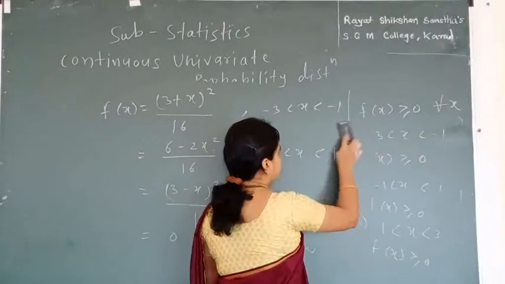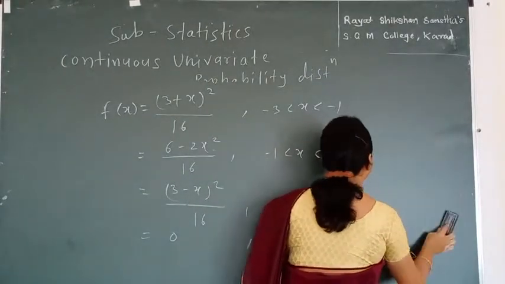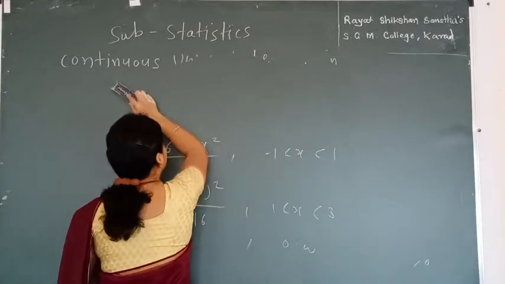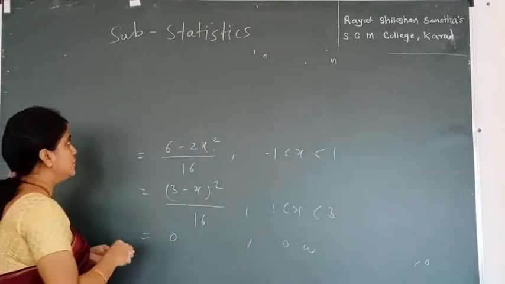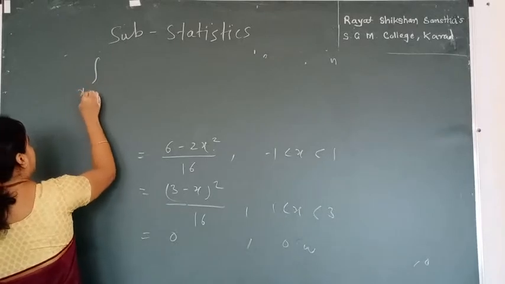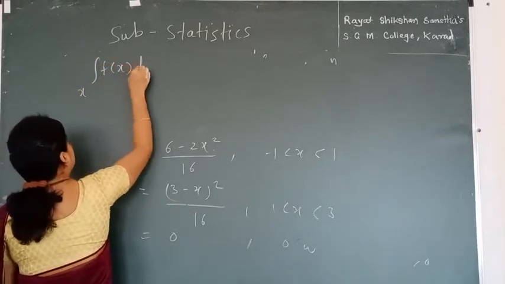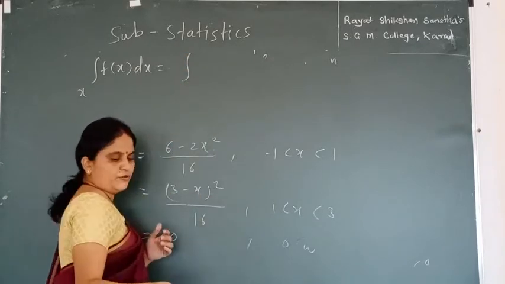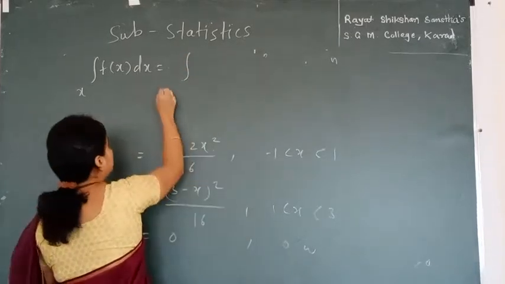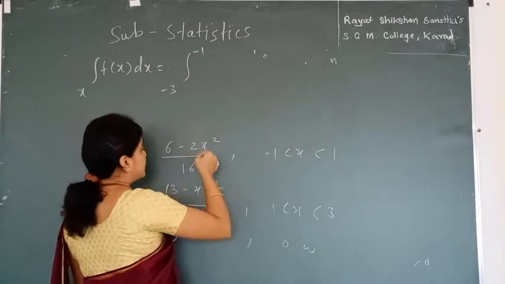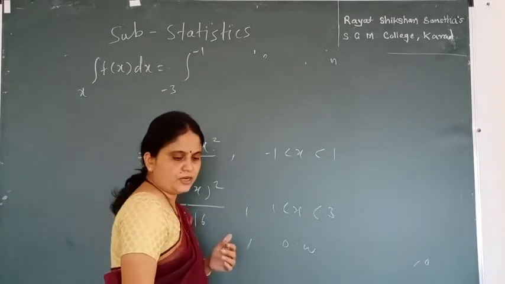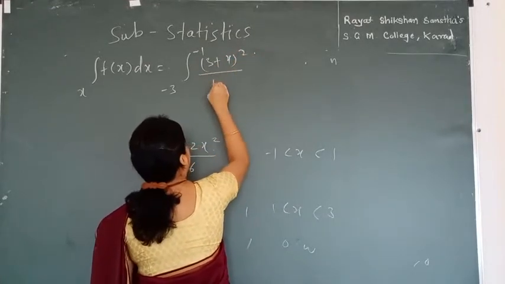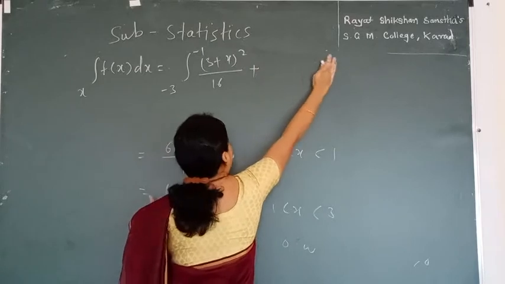Now to check whether our second condition is satisfied, our condition is the integration over x of f(x) dx. We can check whether this is equal to 1. So we can write this as: our first range is minus 3 to minus 1, and for this range f(x) becomes (3 plus x) squared divided by 16, plus our second range.